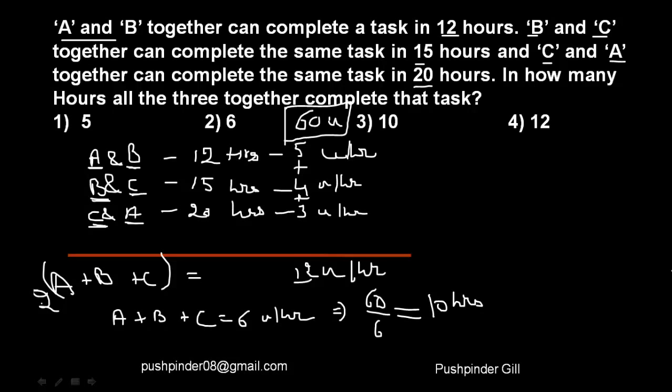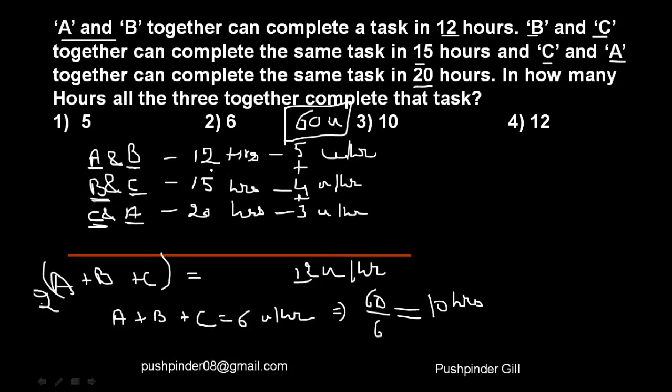Just take a quick recap. Now A and B are able to finish the job in 12 hours. B and C are able to finish the job in 15 hours, and C and A are able to finish the job in 20 hours. So my first step is to assume the number of units. So I assumed the LCM of 12, 15, and 20. That is 60 units. So I assumed the work to be of 60 units.